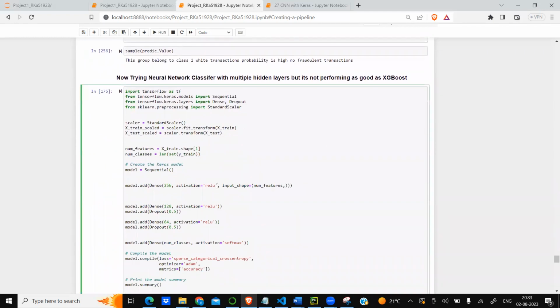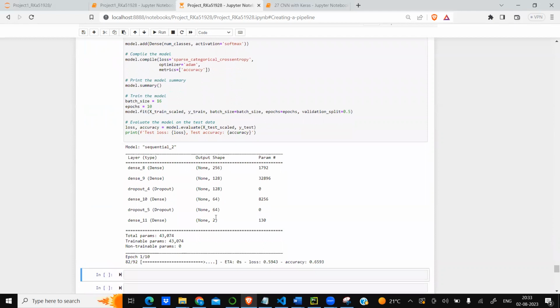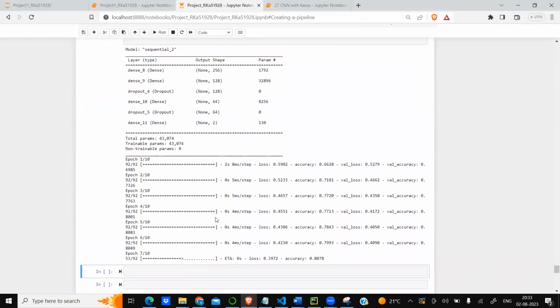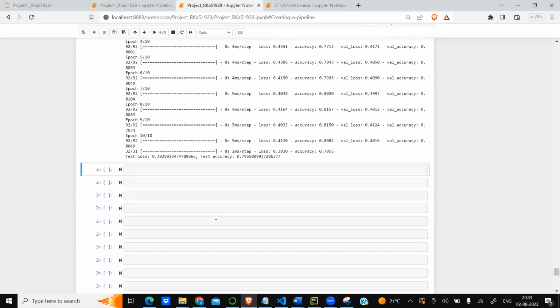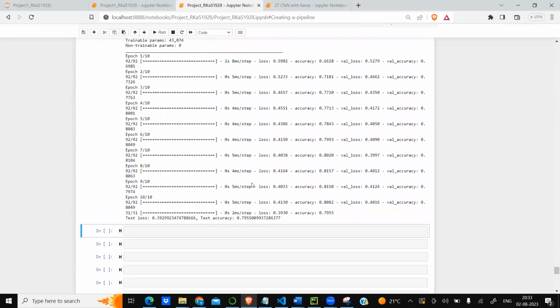I also tried one neural network with hidden layers to check the accuracy and compare with my classifiers. Here I also get a good accuracy of 80%, but CatBoost still performs better.